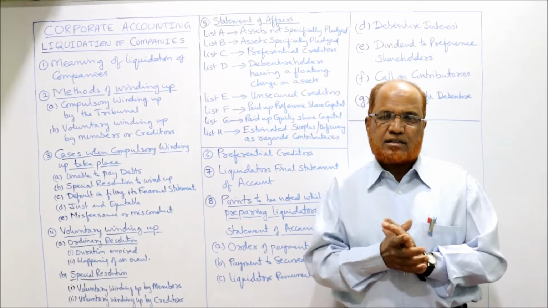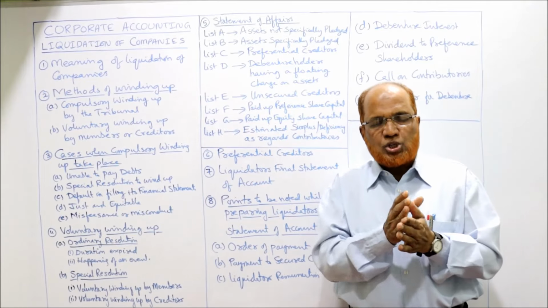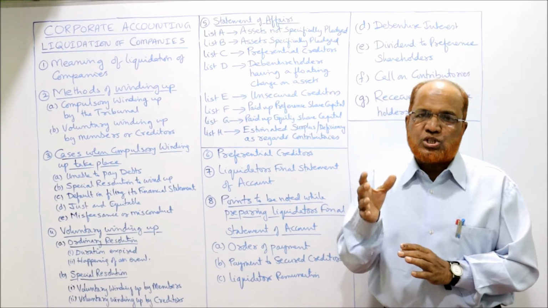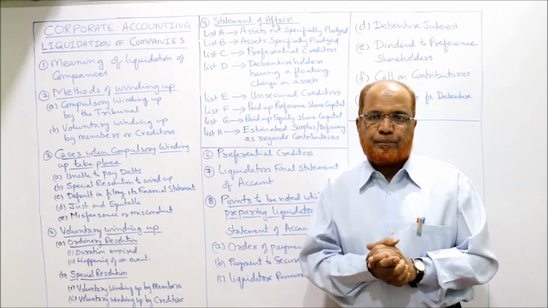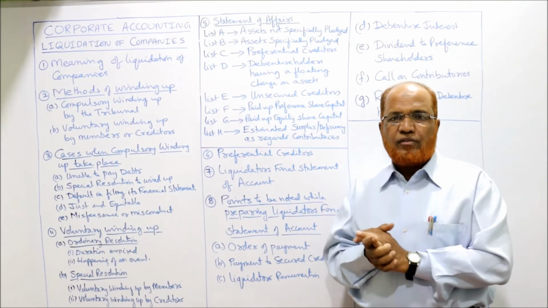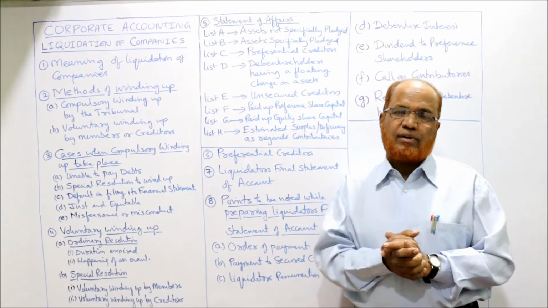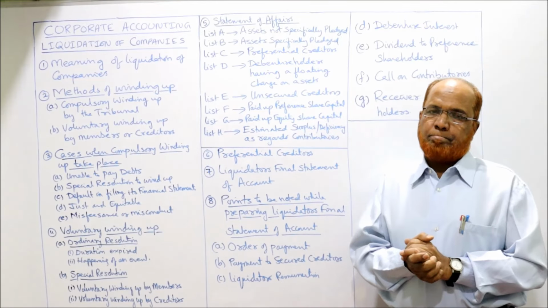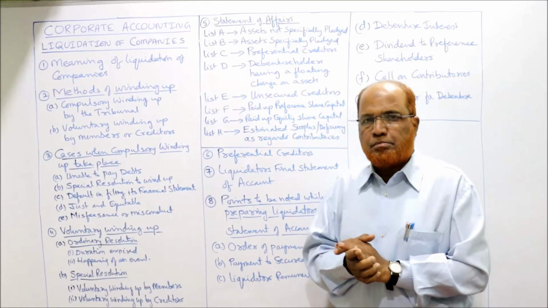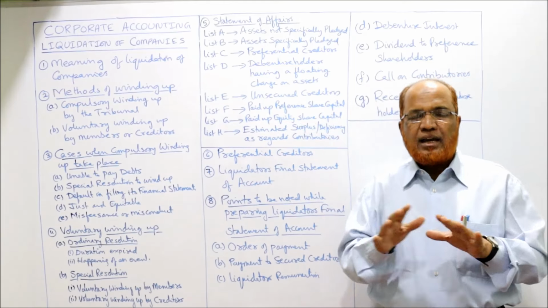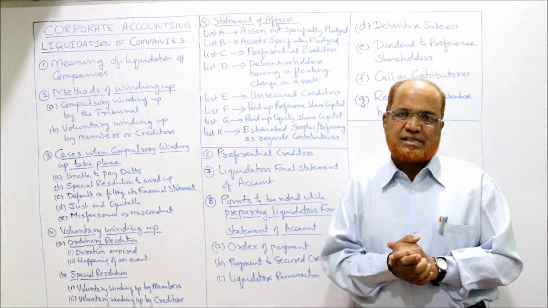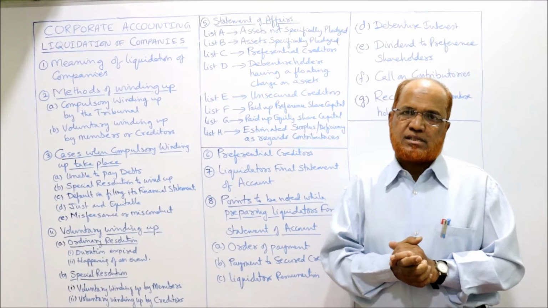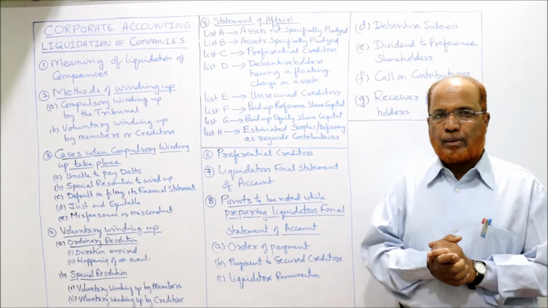There's a Companies Act. In that Act, a procedure is given for how to incorporate a company, how to form a company, and a procedure is there for how to wind up the company. In this topic we are going to study the procedure given by the Companies Act regarding the winding up of a company. So liquidation of companies means the winding up of the joint stock company's business: settle all the accounts and close the business. That is called liquidation of companies.